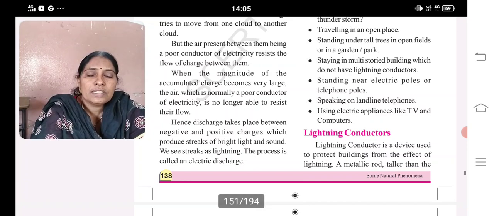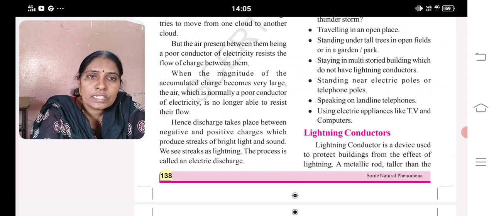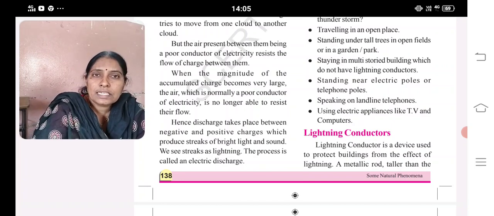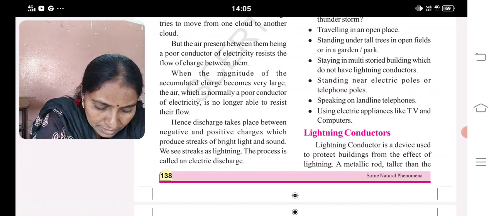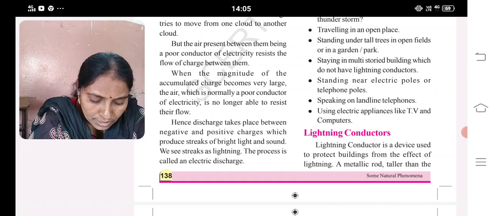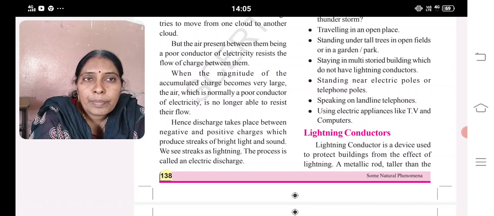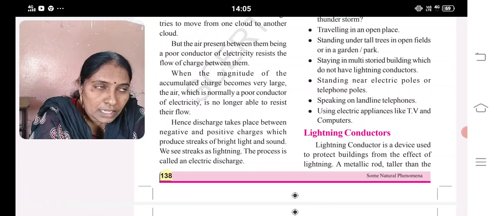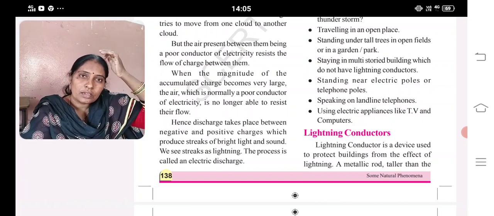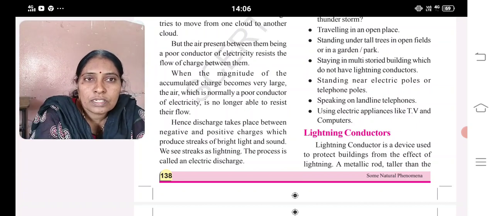Hence, discharge takes place between negative and positive charges, which produces streaks of bright light and sound. We can see streaks of lightning. This process is known as electric discharge. What is electric discharge? The story of lightning is that when a cloud strikes another cloud, it produces a spark. But the particles in the air resist the cloud from colliding with another cloud.